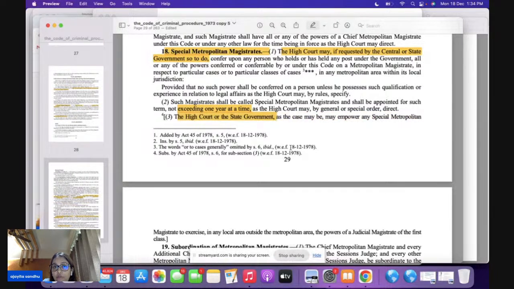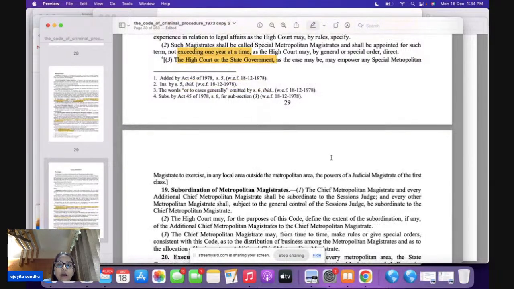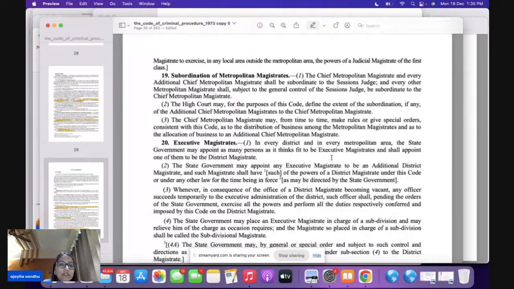So when you speak of special metropolitan magistrates, it can be either the High Court or the state government that is going to empower any special metropolitan magistrate to exercise their powers outside the metropolitan area. Then you have the subordination. The subordination remains the same. They are subordinate to the session judge, and the general control is going to be of the session judge.